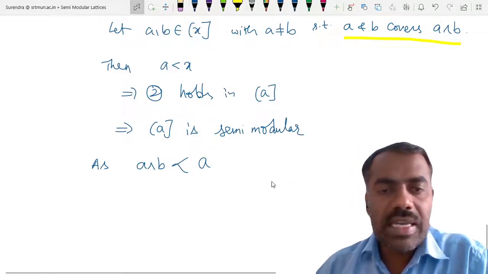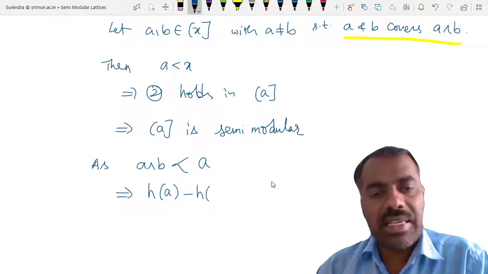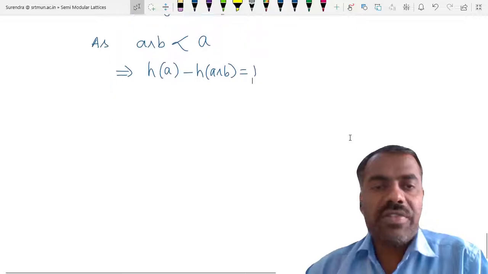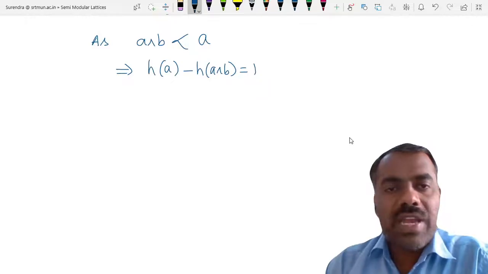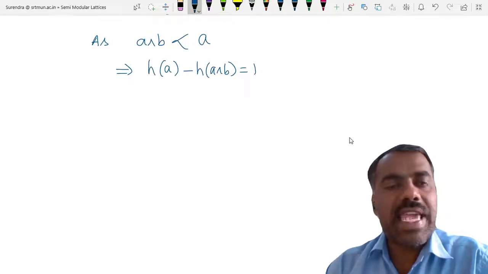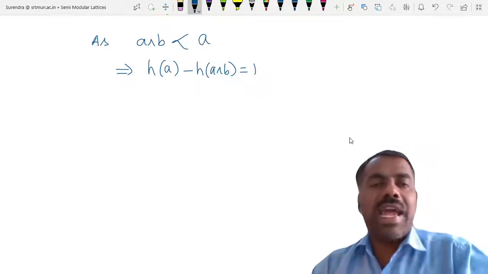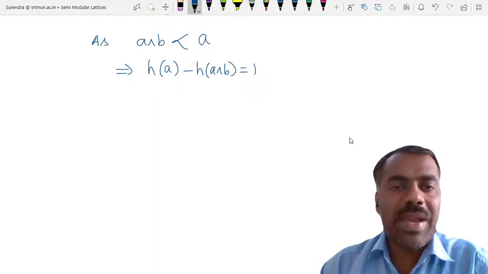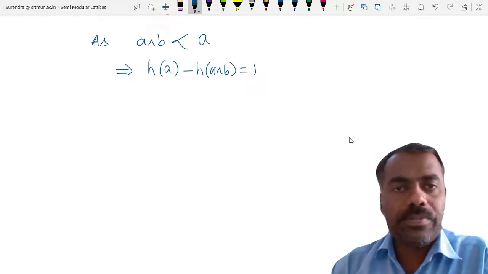So what you know is, there are no elements between A meet B and A. This implies h of A minus h of A meet B is equal to 1, or not? There is no element between A meet B and A. So whatever maximal chain we get in A meet B, just by adding one element you get a maximal chain in A, right? Therefore h of A minus h of A meet B, the height, is only 1. Is this step clear?